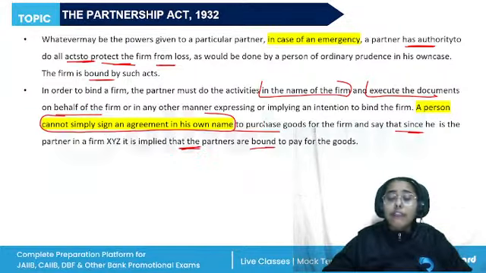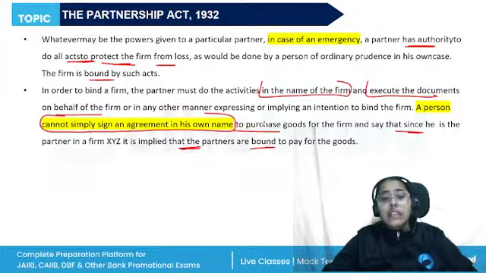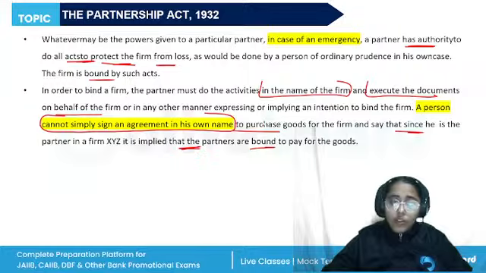No, they have to do all the actions in the name of the firm. They cannot personally do anything and say that we have done it for the firm. All right, so this is regarding the authority.